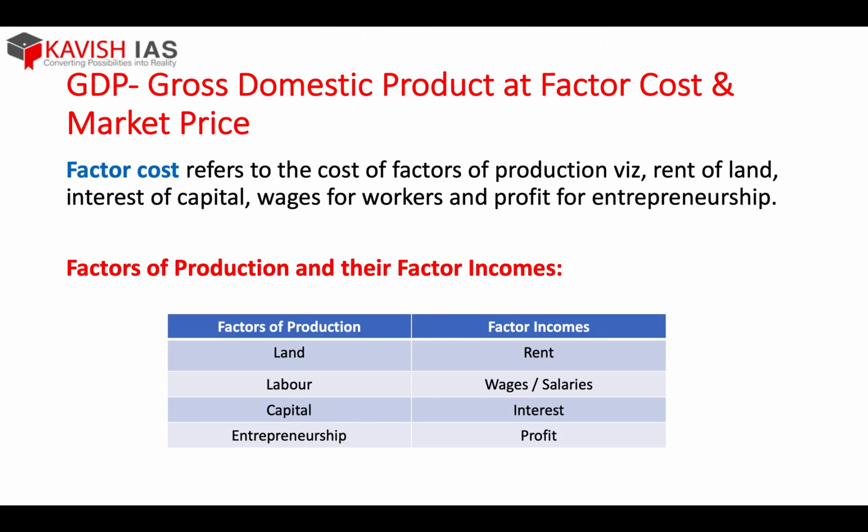See, we have done gross domestic product. Now another difference: gross domestic product at factor cost and gross domestic product at market price. Now what is this? Before that, I would try to explain what factor cost is. See, factor cost means cost of factors of production. That means the total cost, or rather just the cost of production.